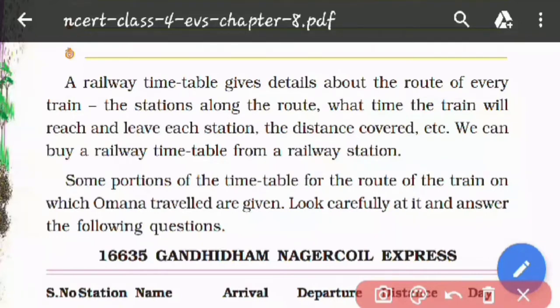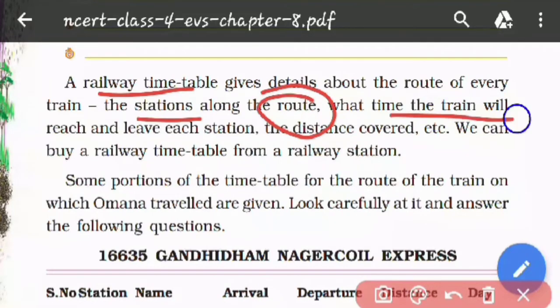The railway timetable also tells the stations along the route. Route means, for example, if I have to go from Kashipur to Rajasthan, then in the railway timetable I will get to know all the stations, all the places from where I would pass while going from Kashipur to Rajasthan. So all the stations along the route. Route means path. The path which we are taking in our journey, that is called the route. So all the stations will be written in the railway timetable. What time the train will reach and leave each station, the timing of the train is also written over here.